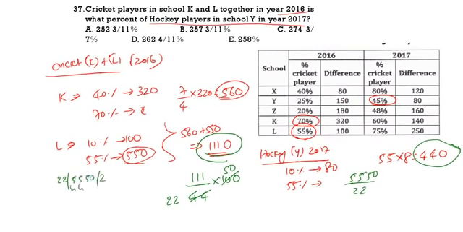22 2s 44, 115, 22 5s 110, 50, 22 2s 44, 6. So 252 and 3 by 11. The correct answer is 252 3 by 11. 6 by 22 is 3 by 11. So 252 3 by 11 is the correct answer. See the next question.